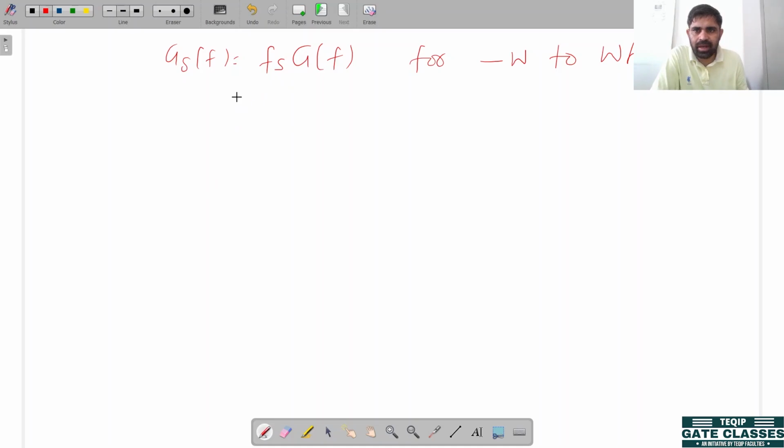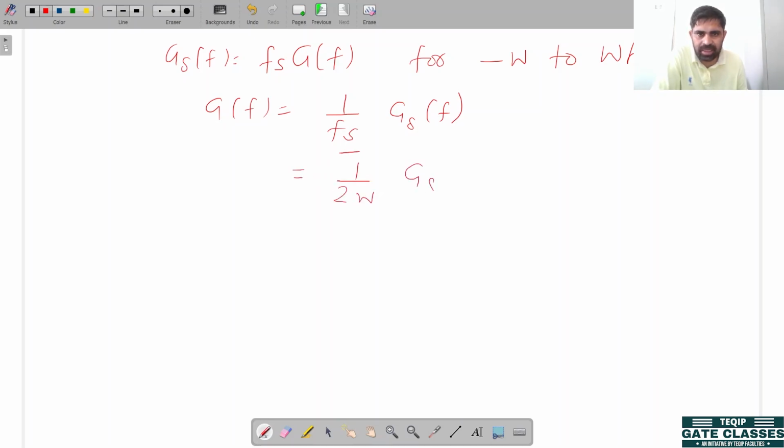So we can find G F in terms of the spectrum of the sampled signal, which is 1 by Fs into G delta F. We can put Fs equal to twice the maximum frequency component, and we obtain another expression for G delta F. Now we put in the value of G delta F.